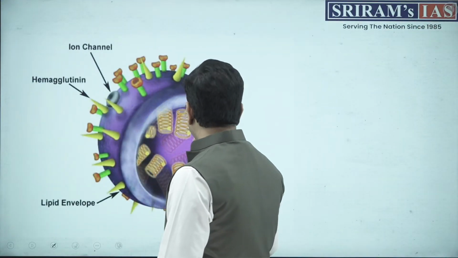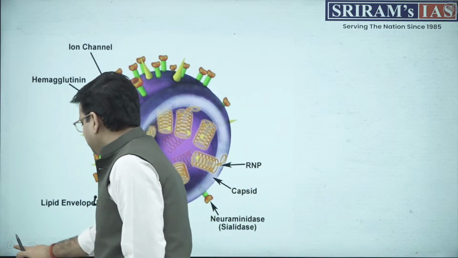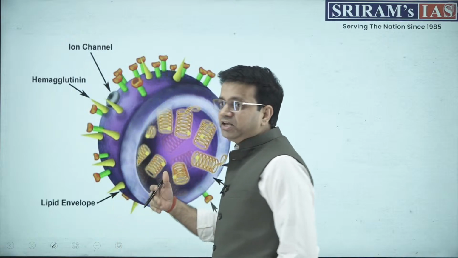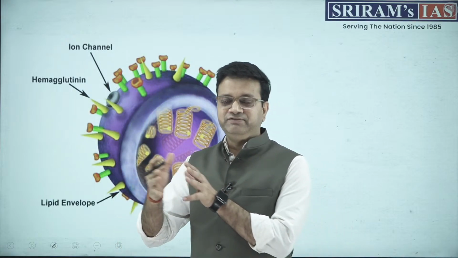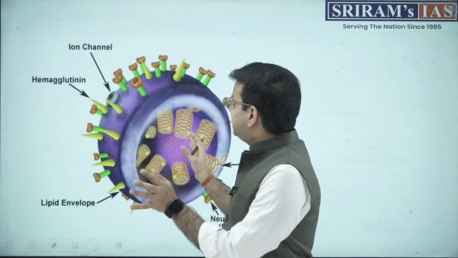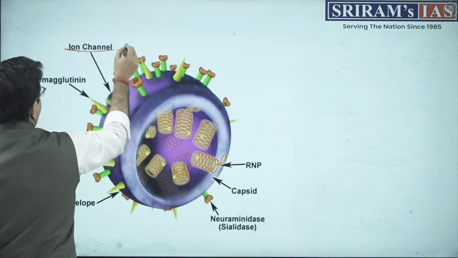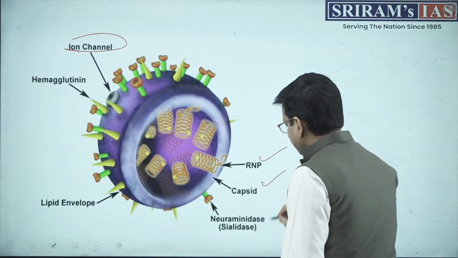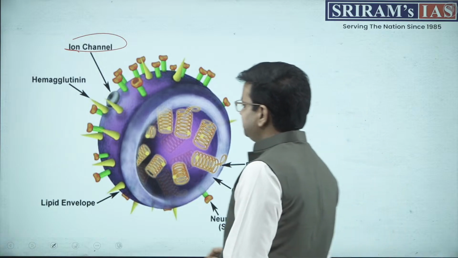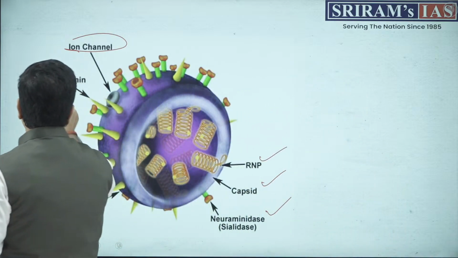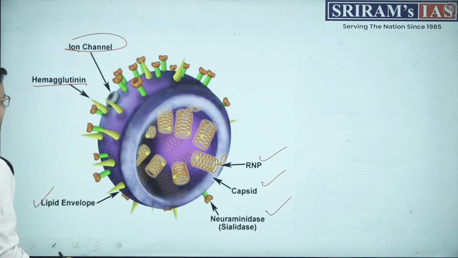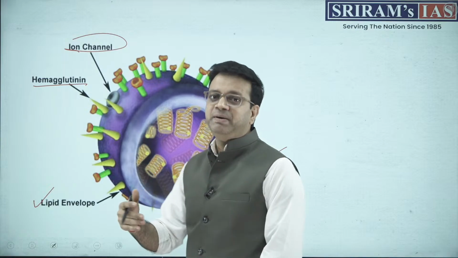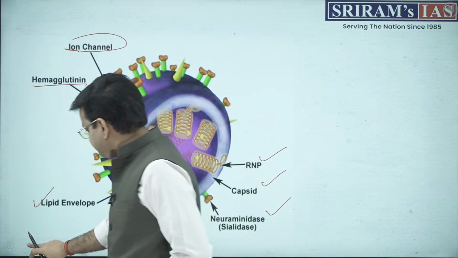Now in this particular part, I just wanted to show how the H1N1 virus looks. If any question is asked in 2025 or 2026, something that you need to note is that it has an ion channel, right? Apart from the ion channel, it has RNP, it has capsid, it has nucleoprotein, and it has a lipid envelope, and it has hemagglutinin, which is again one of the spikes which helps in further strengthening the capabilities of this virus.